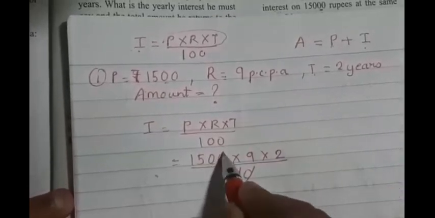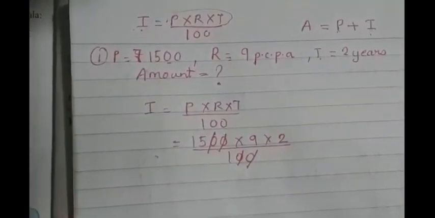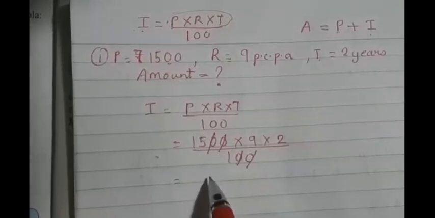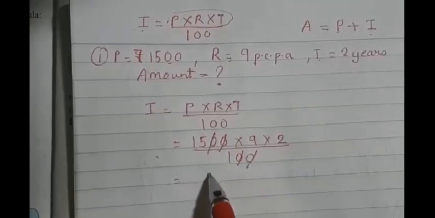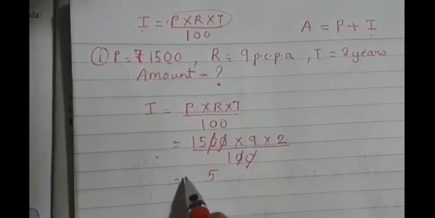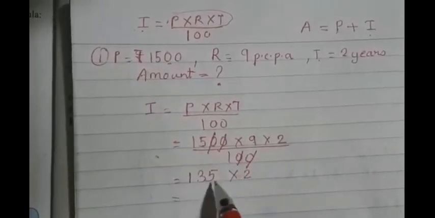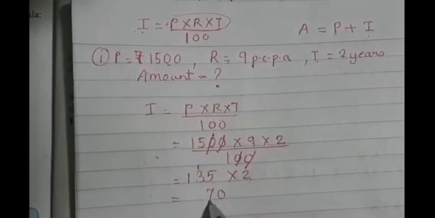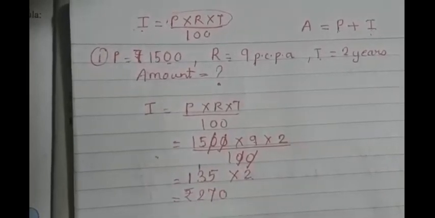So 2 zeros will go with these 2 zeros. Do the cancellations. It will help you to multiply easily. Now 15 nines are, what is that? Correct. See, I'll show you how to do it here itself. 5 nines are 45. 9 ones are 9 plus 4 is 13, into 2. So 2 5s are 10. 1 is remaining. 2 3s are 6 plus 1, 7. 2 1s are 2. So what is our interest, children?